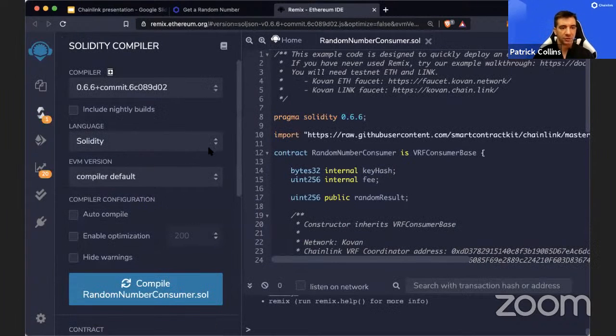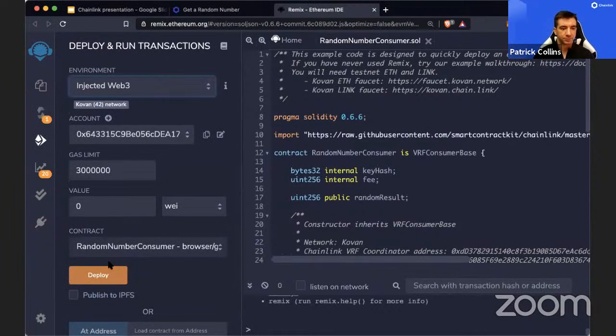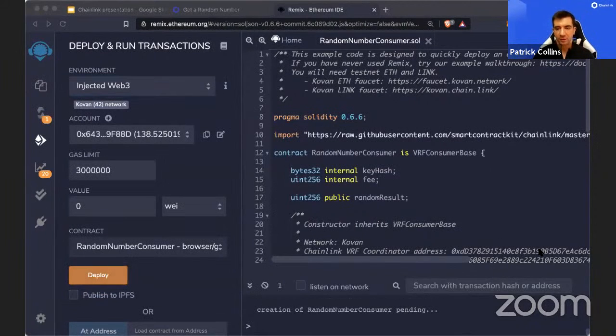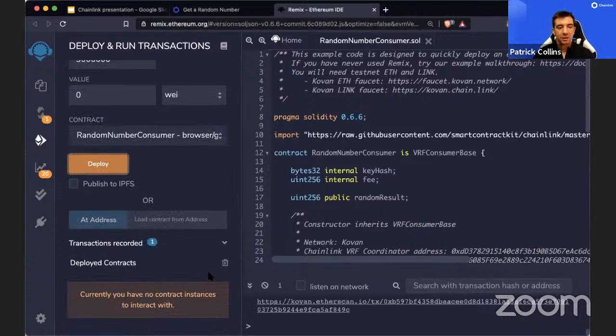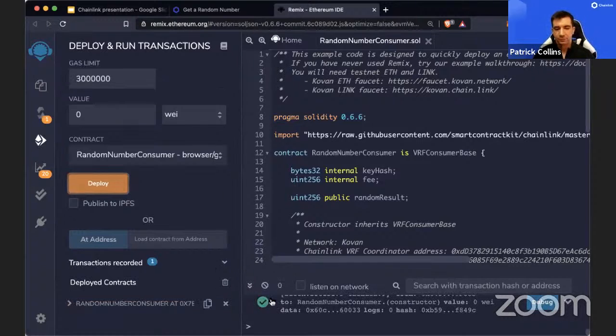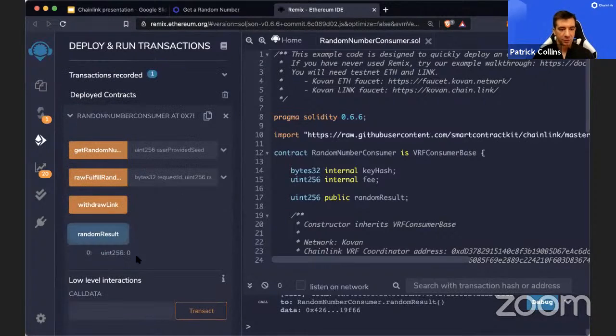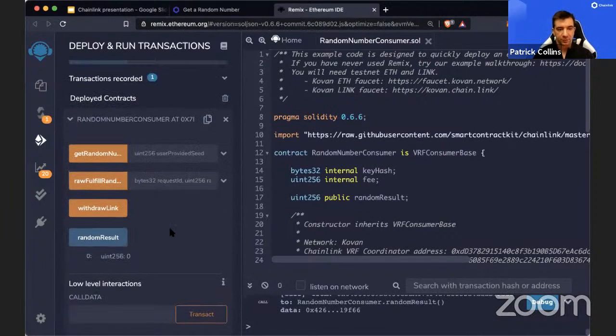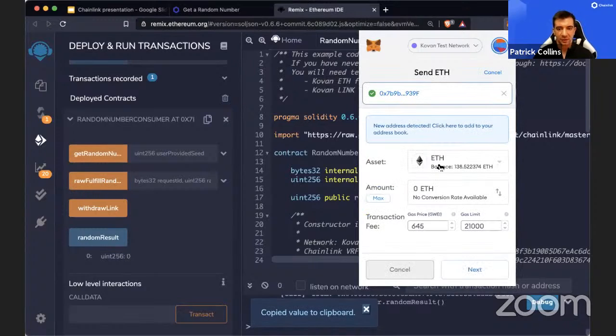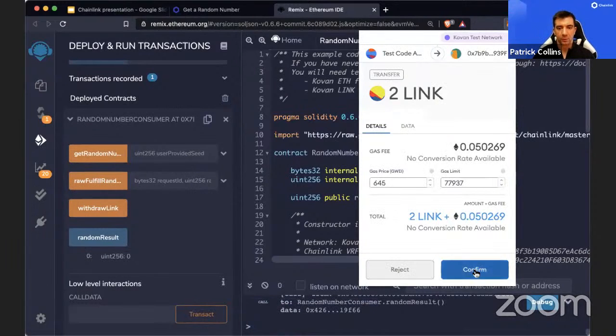So I know I kind of sped through a lot of stuff here, but let's deploy it. MetaMask popped up. I don't think you guys can see that. So we're deploying this contract that's hopefully going to give us a random number. And then we'll see the random result starts off as nothing. I'm going to send this contract some link, because it needs to be funded with link in order to do that request and receive lifecycle.